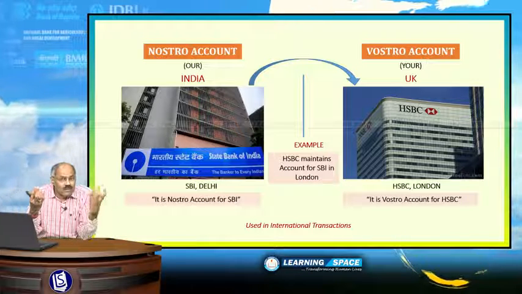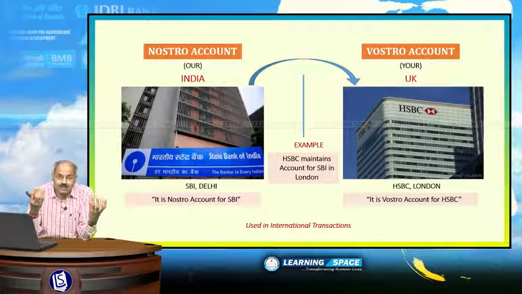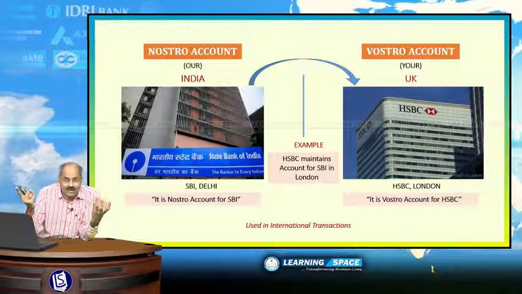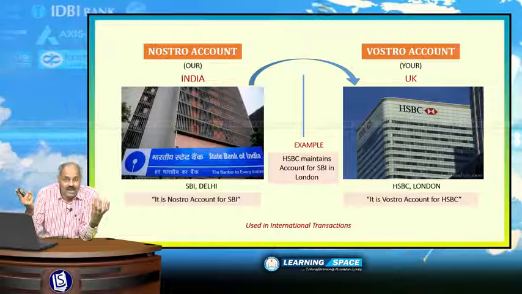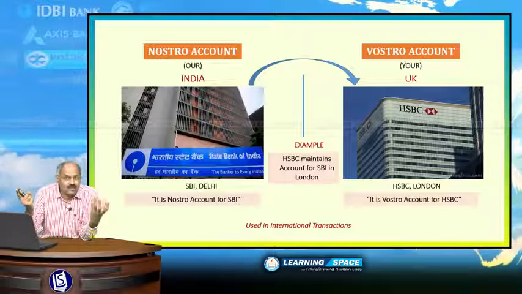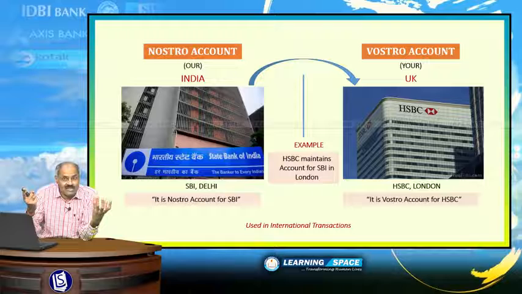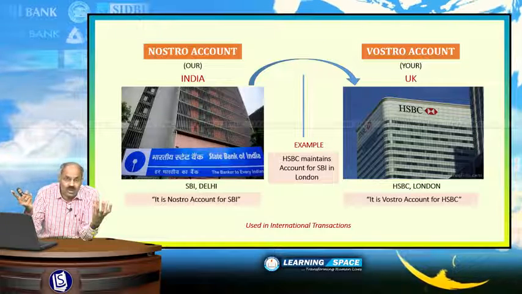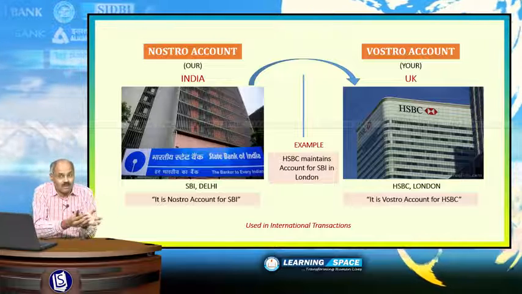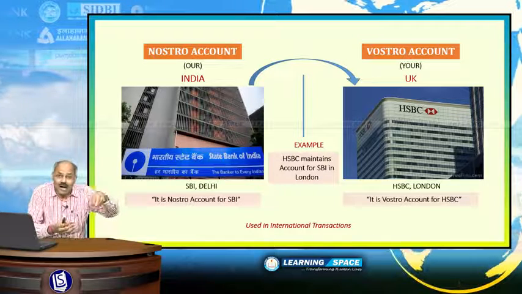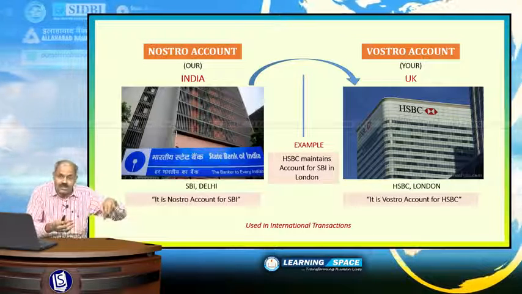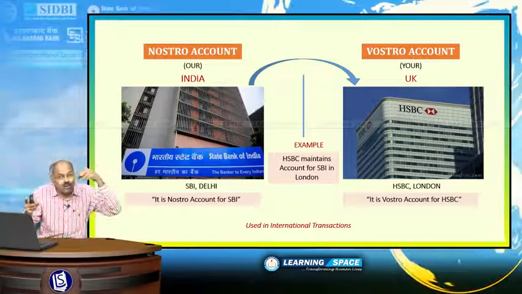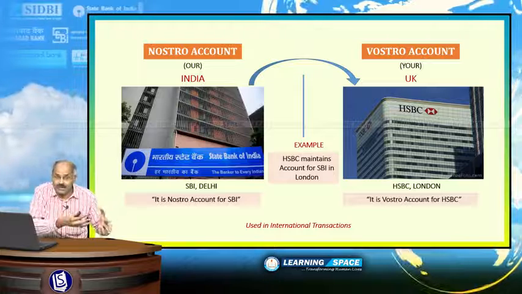So, from State Bank of India's perspective, it is our account with you. If State Bank of India has to say about its account in HSBC London, State Bank of India will say it is our account with you. That is the Nostro account from State Bank of India's perspective, because Nostro means our. That means it is the Nostro account from State Bank of India's perspective.